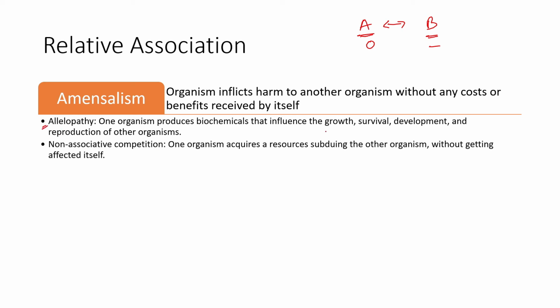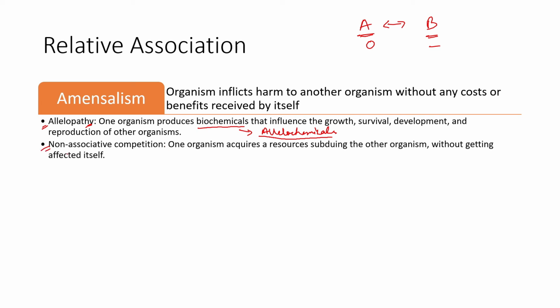One is allelopathy. Few plants release chemicals which are a byproduct of their entire metabolic activity. Those chemicals don't allow any other plant to grow in that area, and that sort of interaction is called allelopathy. So the biochemicals that they produce are called allelochemicals. These allelochemicals released by the plant don't allow other plants to grow in that area. So that sort of interaction is allelopathy. Okay. Also sometimes termed as antibiosis.